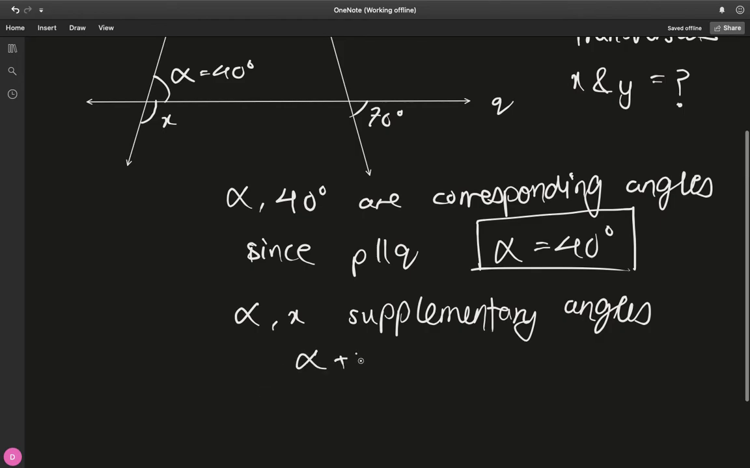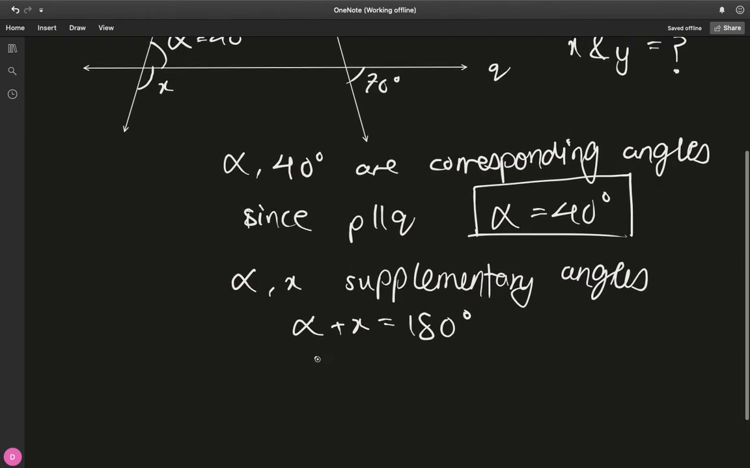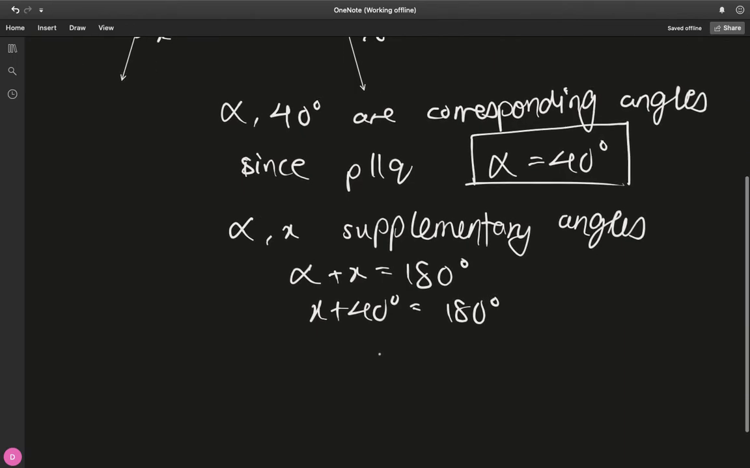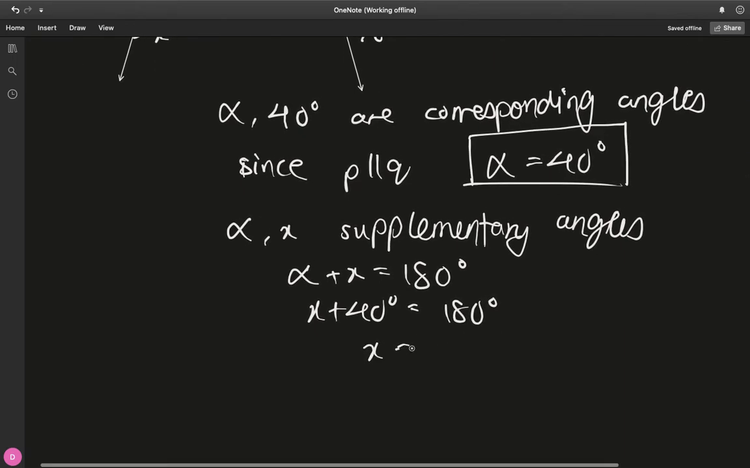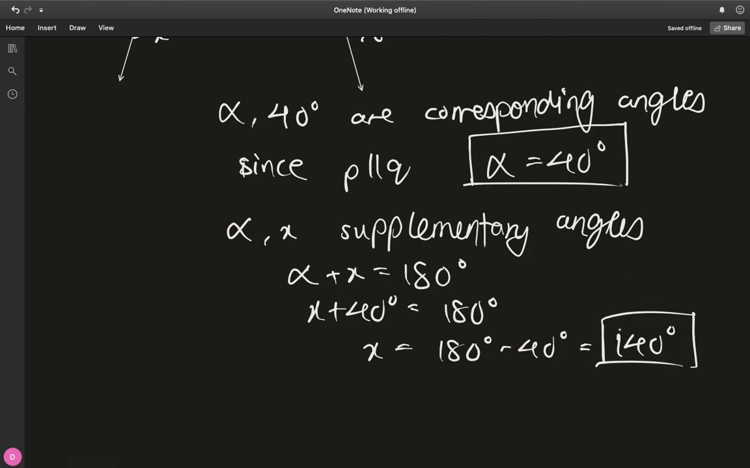So alpha plus x should equal 180 degrees. We know alpha to be 40. So x plus 40 degrees is equal to 180. Now just subtract 40 from both sides. We have 180 degrees minus 40 degrees. This is 140 degrees. That's the value of x we needed to find.